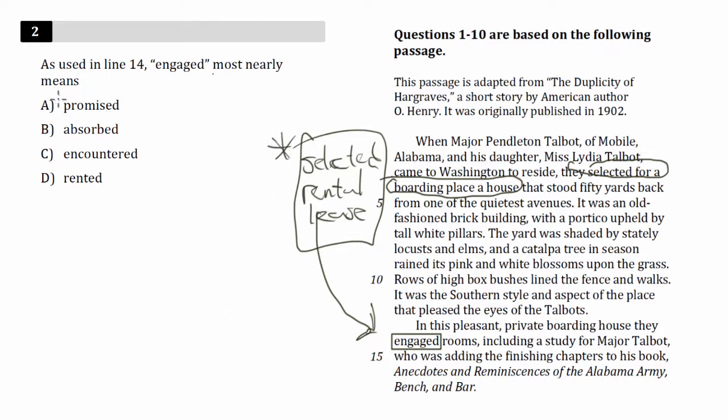So does promised match up with this? No. Absorbed? No. Encountered? No. Rented? We actually said rental or rented or leased. So that works. Again, to summarize, the SAT isn't asking what's the definition of the word itself, because it has multiple definitions. It's asking what's the definition of the word based off of the surrounding context.